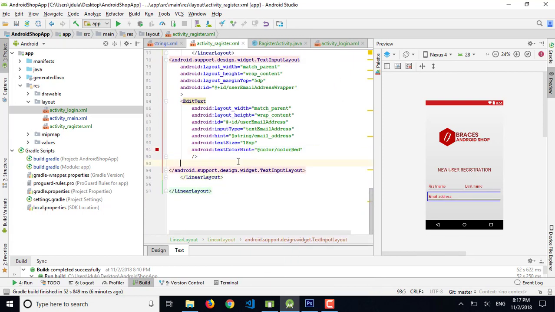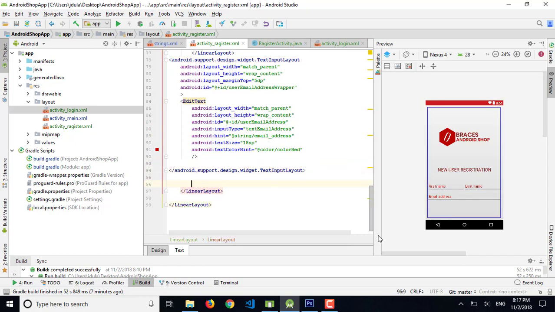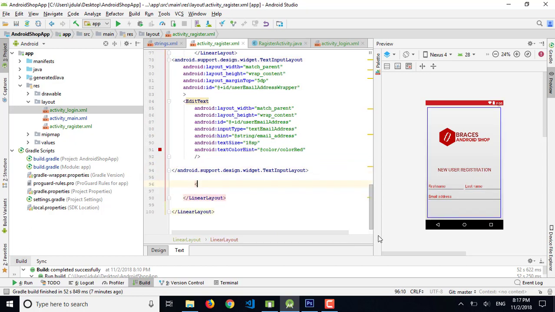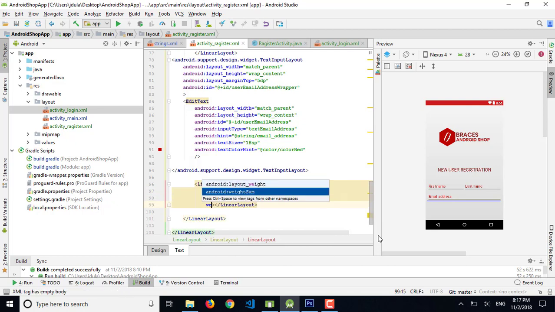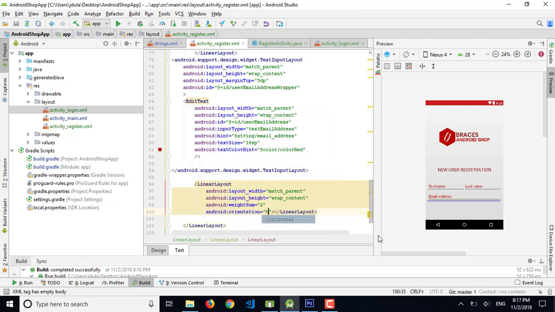So it's fine. Now we need another 2-column layout, so I am going to add another linear layout here. This is match parent and wrap content, and let's use weight sum, that is 2, and orientation is horizontal.